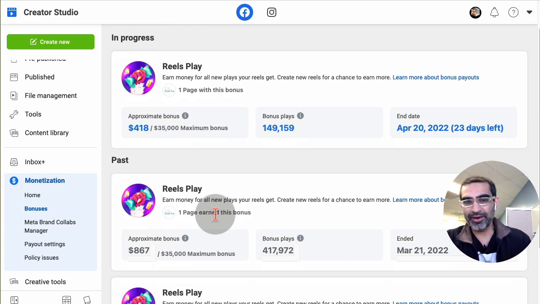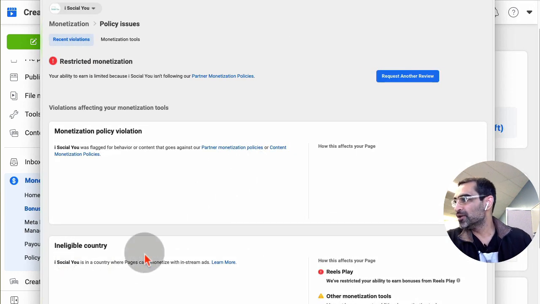Another thing I'll mention, even though it said ineligible country, there was another error message, and I did go back. Right here it said ineligible country, but see right here, there's a monetization policy violation, and it said your page was flagged for behavior or content that goes against the policies.